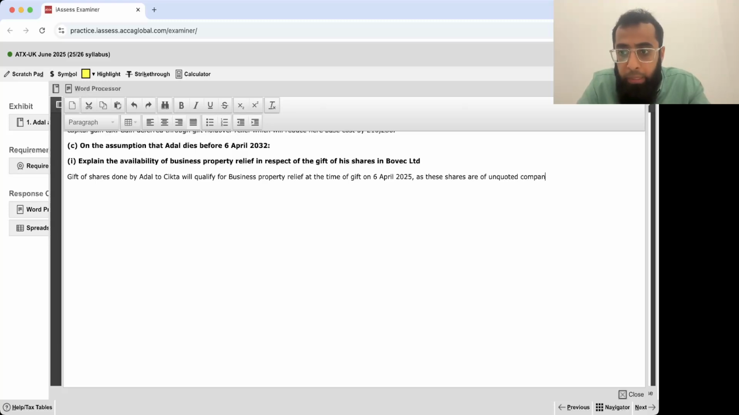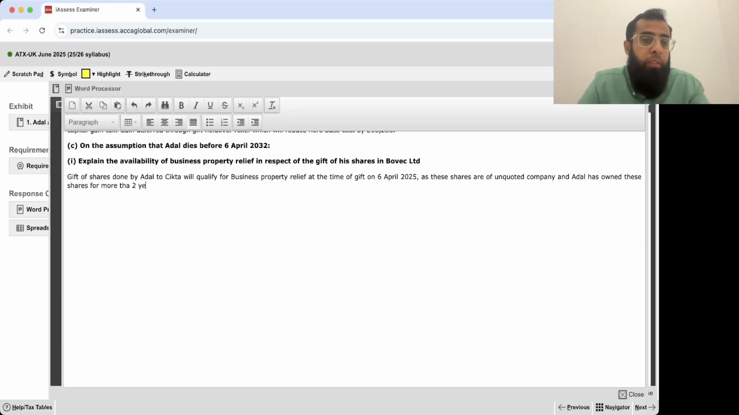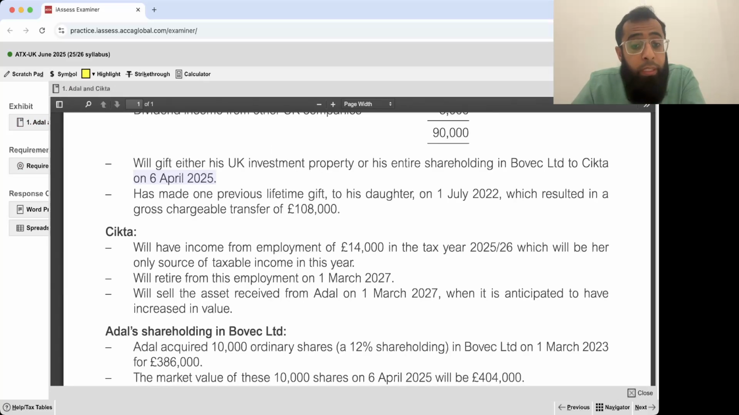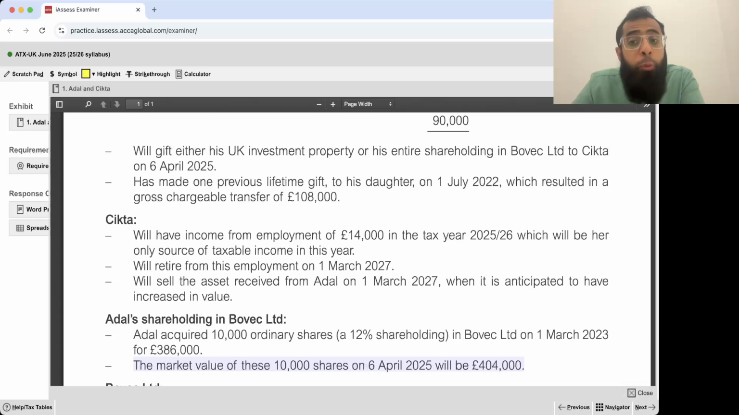and Adil has owned these shares for more than 2 years. For business property relief, the holding period requirement is 2 years. Adil purchased these shares in 2023. So 1st March 2023 to 1st March 2024 and then 1st March 2025. So on 6th April 2025, 2 years will be completed. Again, if you don't remember the rules of business property relief, you just need to refer to the summary notes.